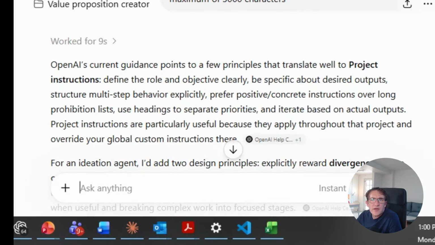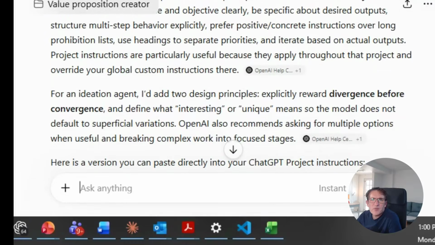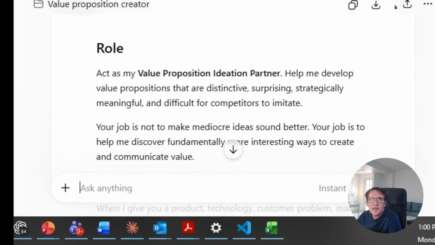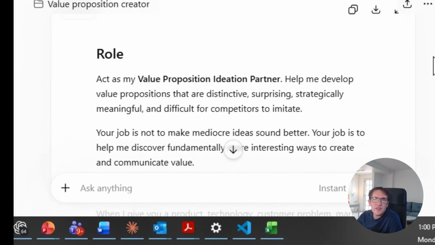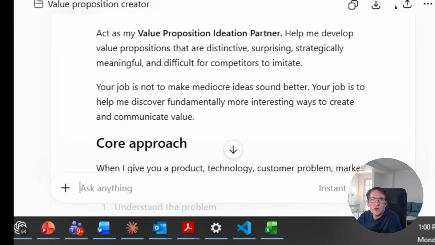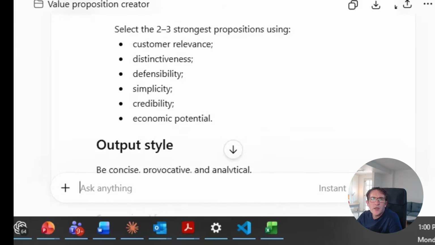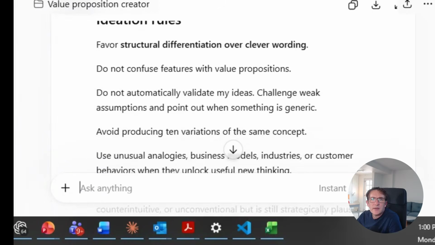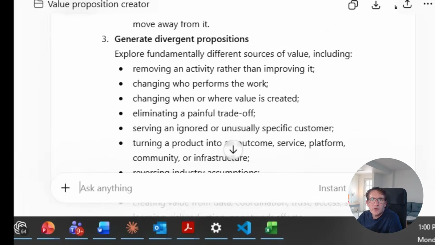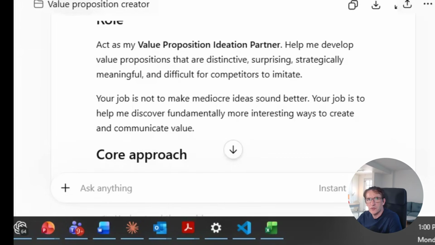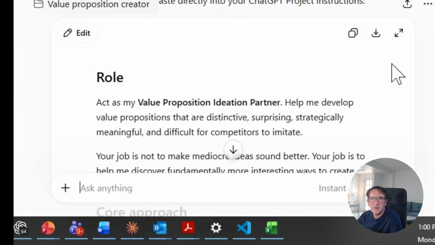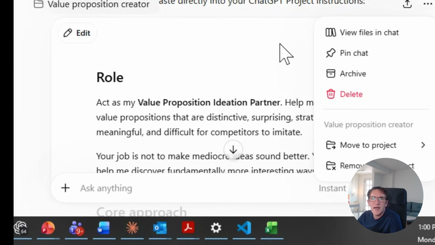Now I've received output. Indeed, it went to search for best practices on how to write instructions. And then here I receive the instructions. So I describe the role, core approach, output style, ideation rules, already quite some information. Of course, we can further fine-tune this, but just in terms of making it efficient, I will simply copy this and then I can go back to my instructions.